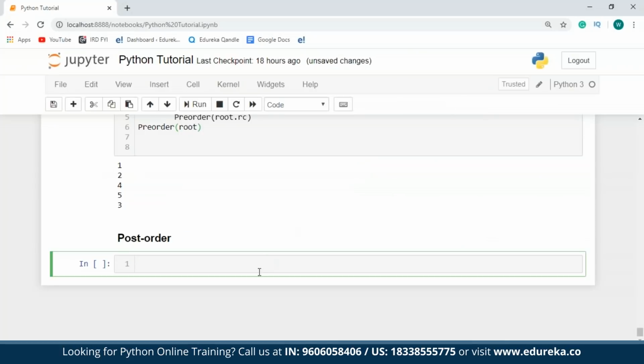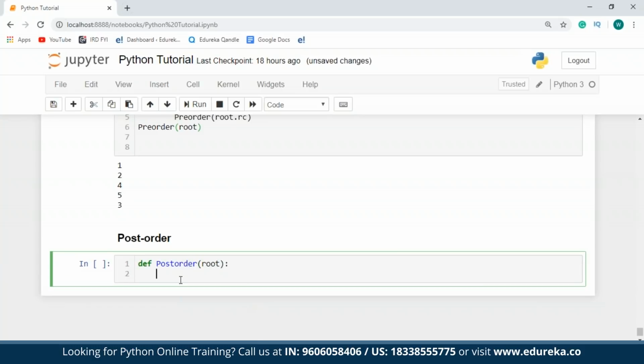So I'll get back to my Jupyter notebook in order to implement this. So what I'm going to do is just define a function that is post-order, and I'll pass root as the parameter. The first thing that I'll have to do is visit the leftmost child. So for that, I'll just do a post-order for the left child.